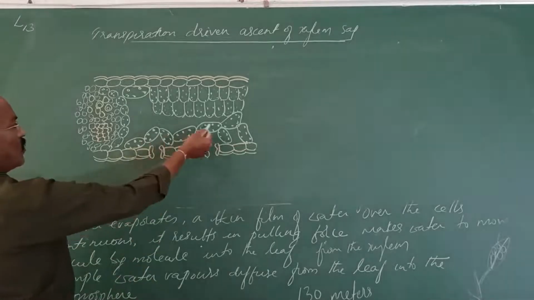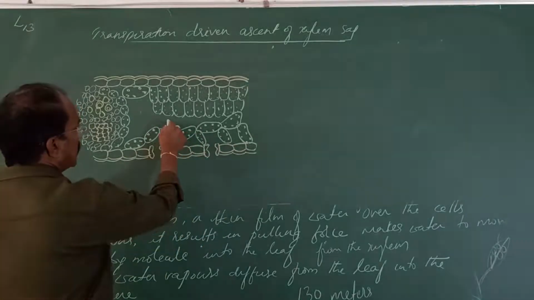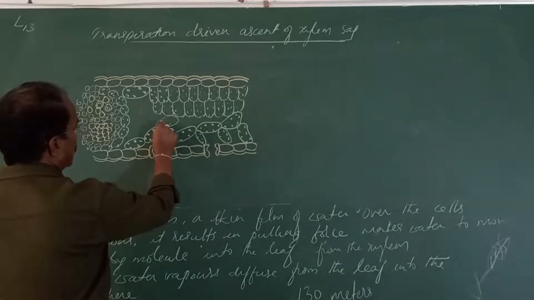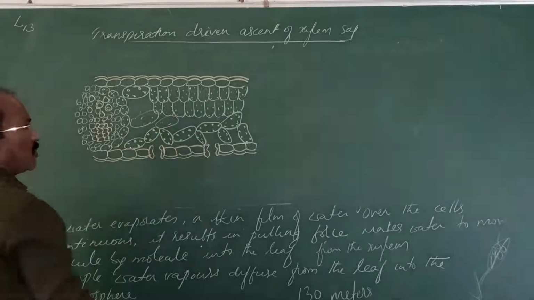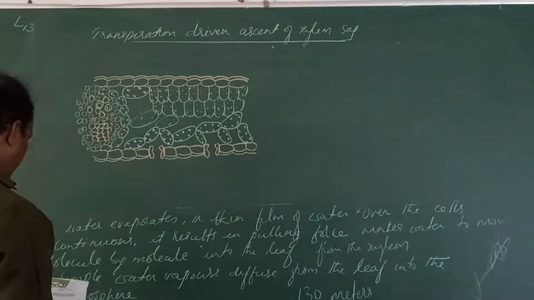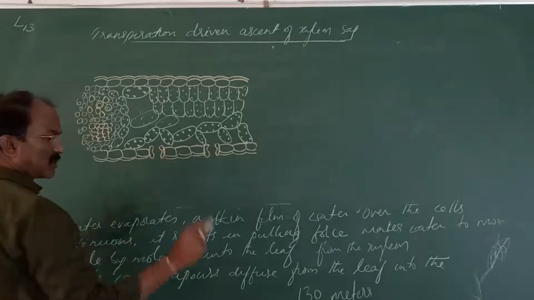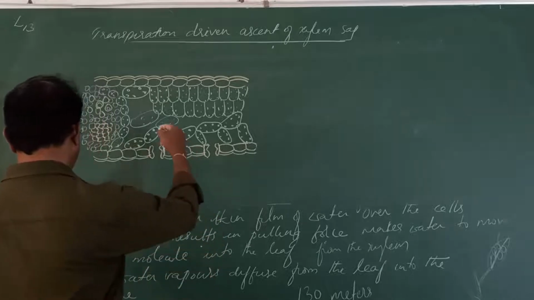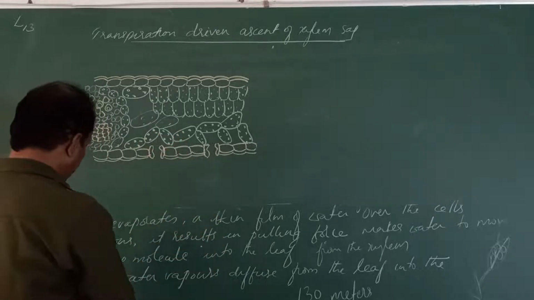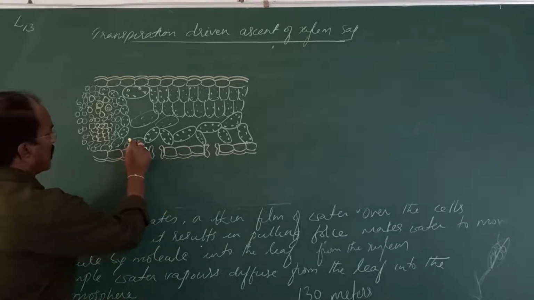So on the lower surface, towards the lower epidermis, there is a loose arrangement of the mesophyll cells, you know. They are called the spongy parenchyma. The upper one is the palisade parenchyma. The epidermis does not contain any chloroplast, but the guard cells consist of chloroplasts. Understand? So now all these are the chloroplasts. You can see a thin film. On the lower surface there is a maximum number of stomata.